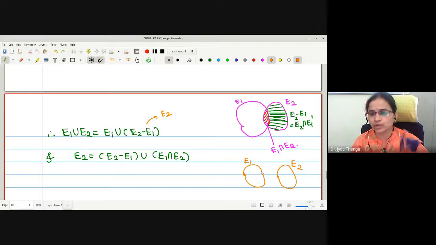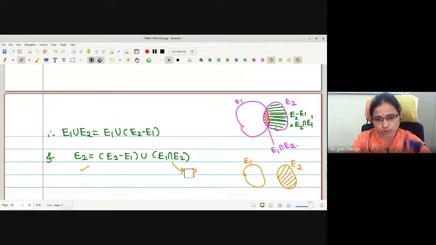Again, what about the second one? E2, in the second possibility, can I write it as E2 minus E1 union E1 intersection E2? What is E2 minus E1? Is it empty? No. E2 minus E1 is E2 intersection E1 complement. What is E2 intersection E1 complement? It is E2 itself. And what is E1 intersection E2? Empty. Now the second is also true in this possibility. Therefore, whatever is the possibility you discuss for E1 and E2, the two statements we have written are true. This is what I wanted to tell.